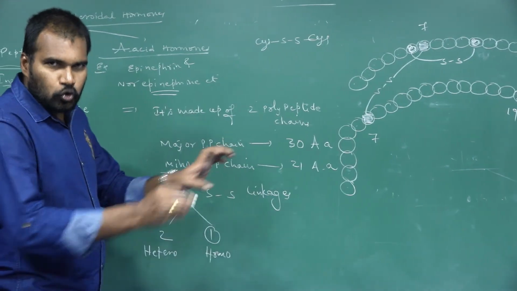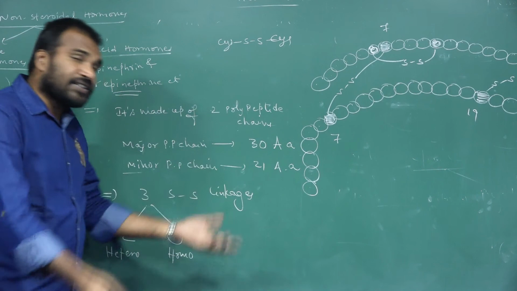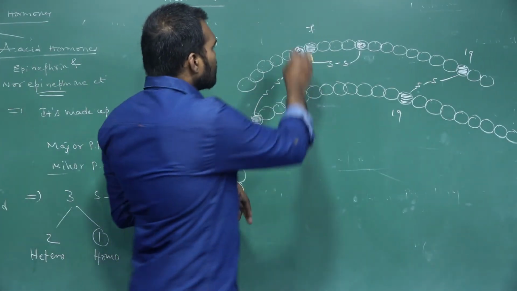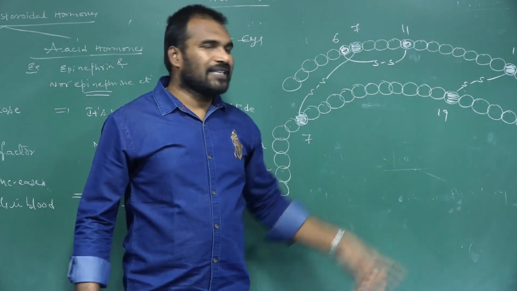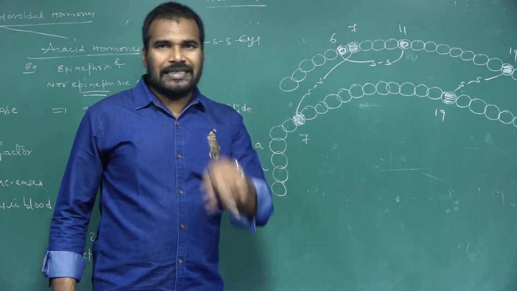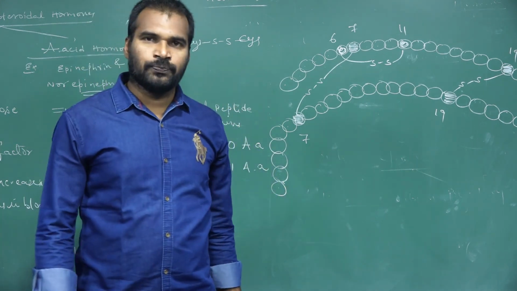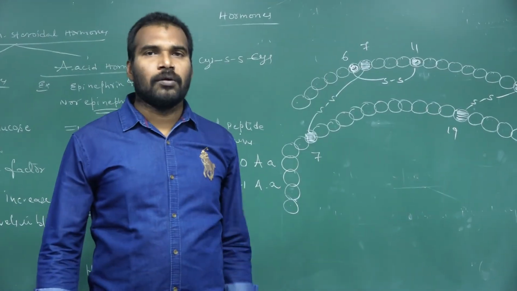Inter means between the two peptide chains, 2 are there. Intra means within the same peptide chain. Within the same chain, between the 6th and 11th, there is one intra SS linkage. 2 inter, 1 intra. Inter linkages are between the 7th and 19th amino acids, and the intra SS linkage is between the 6th and 11th of the minor polypeptide chain.